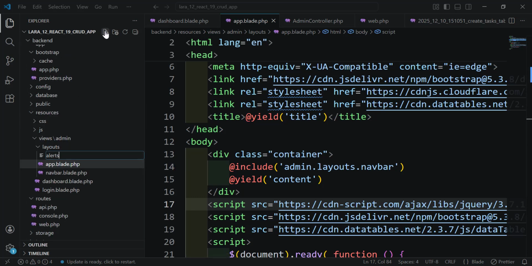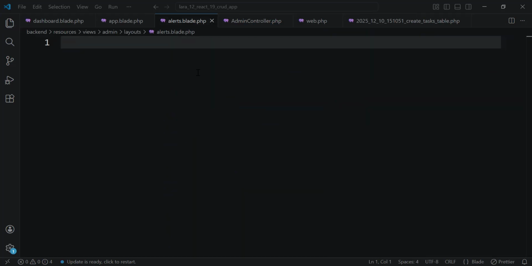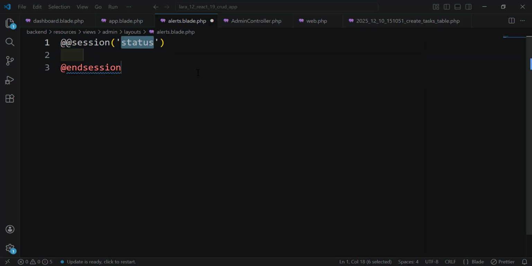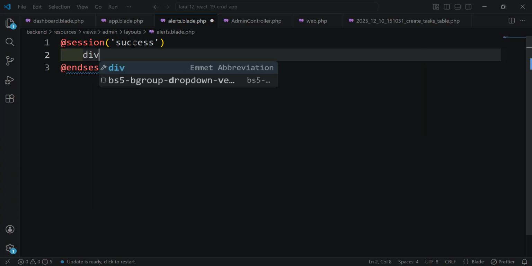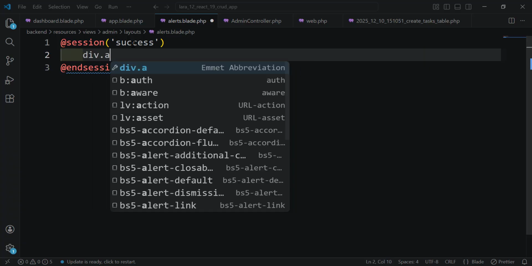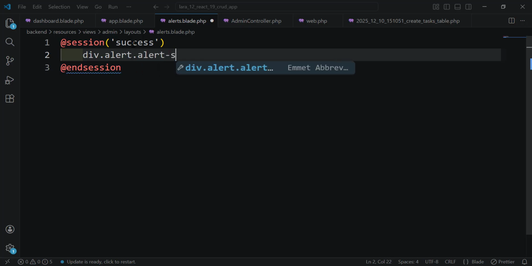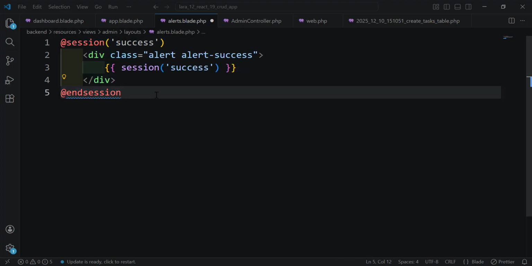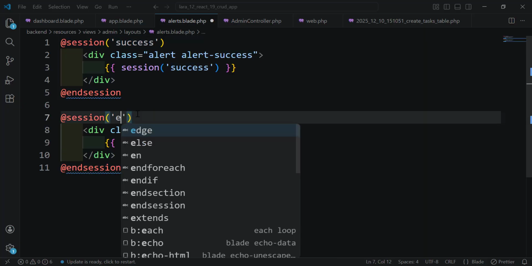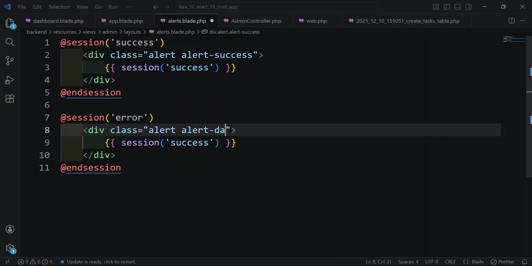Let's add here alerts.blade.php. And here we need to check for the session. If the session has success, we display a div with alert and alert success, and here we display the session success message. And same thing, if we have an error, let's change here to error and here danger.